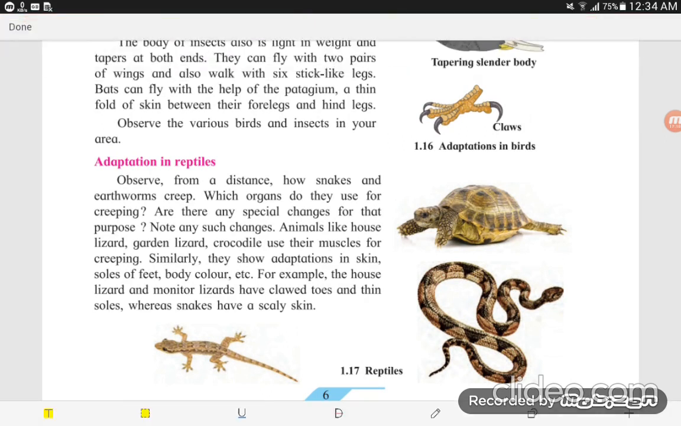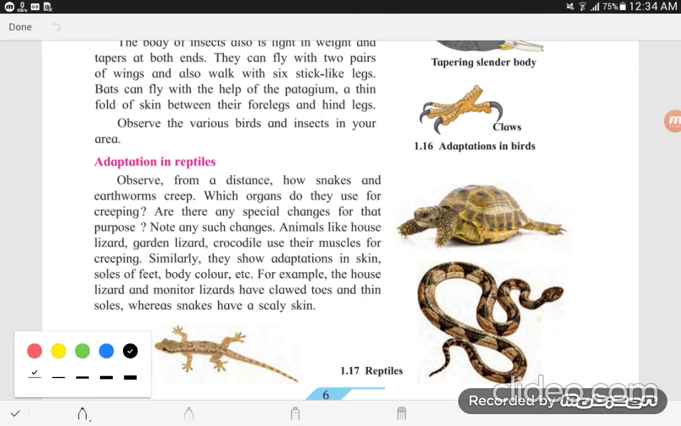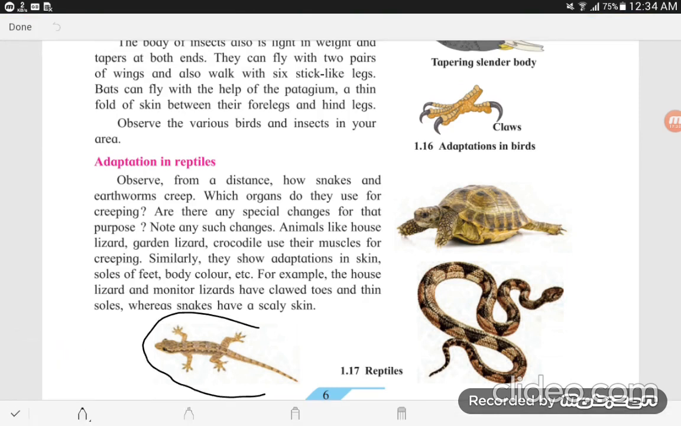There is a picture of a house lizard. This one is the house lizard. Then the crocodile. This one is a tortoise. Yes, snakes and crocodiles use their muscles for creeping. Similarly, they show adaptation in skin and soles of feet, body color, etc. For example, the house lizard and monitor lizards have clawed toes and thin soles, whereas the snake has scaly skin.